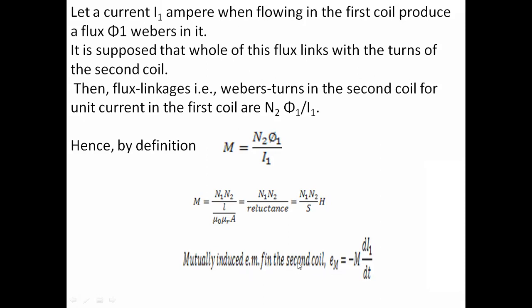EMF induced in the second coil is equal to minus M into di1 by dt, where i1 is the current in the first coil. Due to this change of the current, the flux changes, and that change in flux cuts the second coil. So M is the mutual inductance between the two coils, and the EMF is the induced EMF produced in the second coil. Like this we can represent the mutual inductance in three different ways.